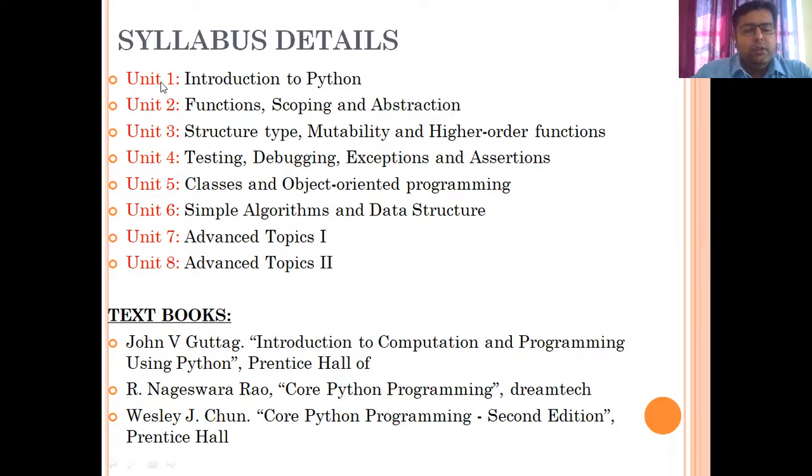So in this syllabus, a total of 8 units are there, as you can see here. In the first one, you have to study an introduction to Python, what Python language basically is and when it was introduced. Similarly, in unit number 2, we have to study functions, grouping and abstractions.